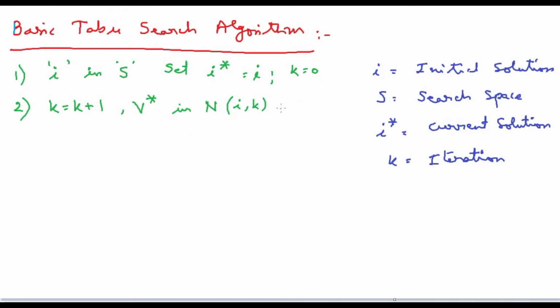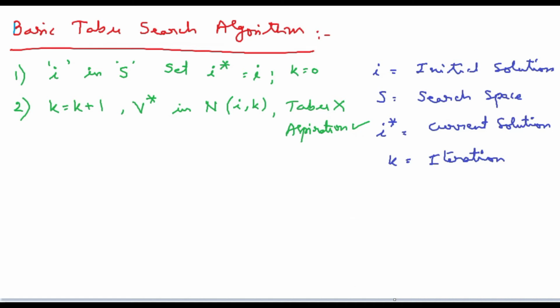That means the taboo conditions are violated, so they should not be in the taboo list, and any of the aspiration conditions may hold good. That means here we need to see the most possible solution set V star.